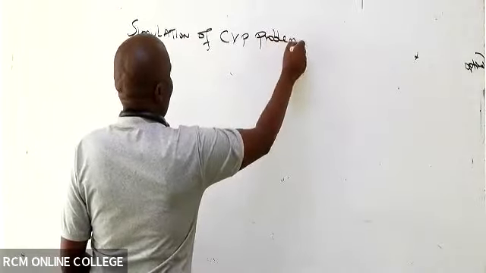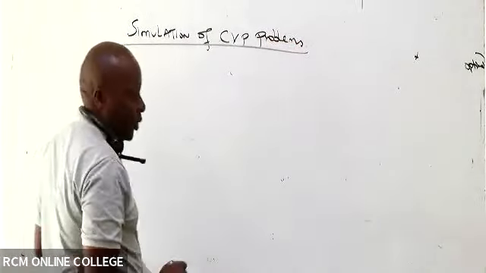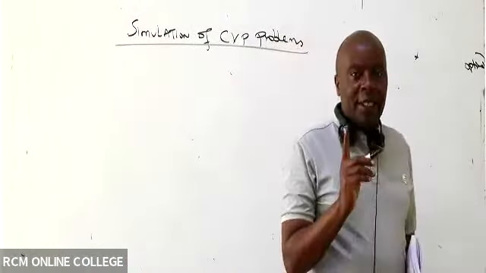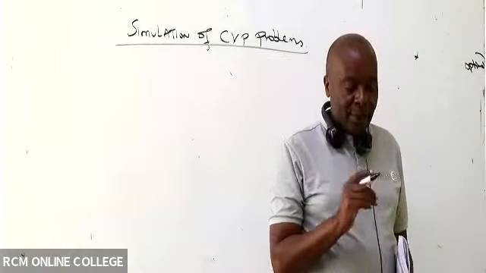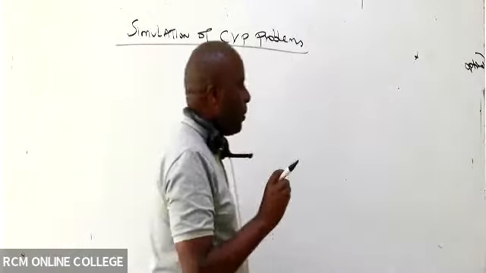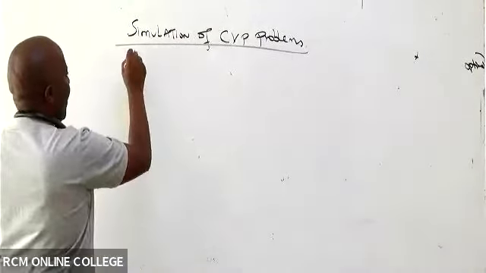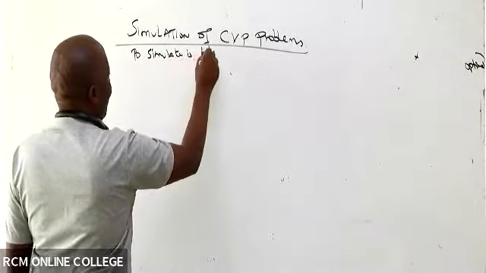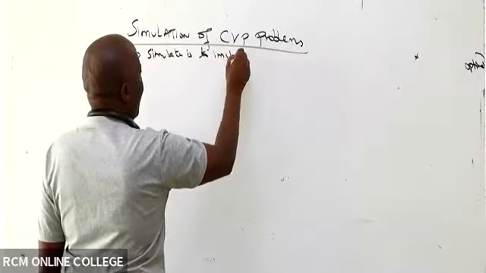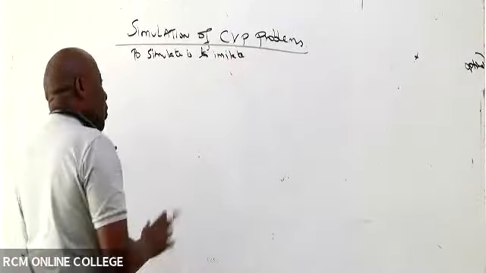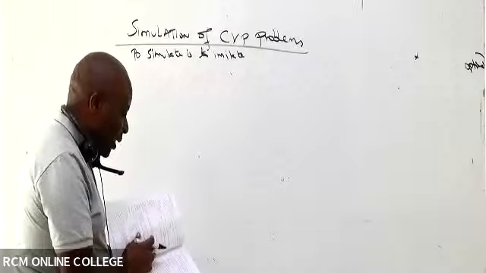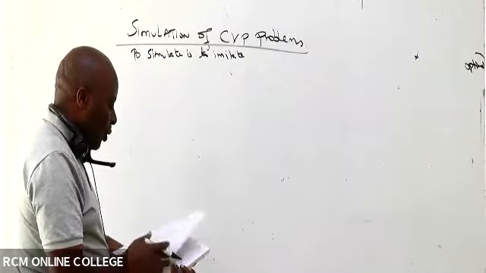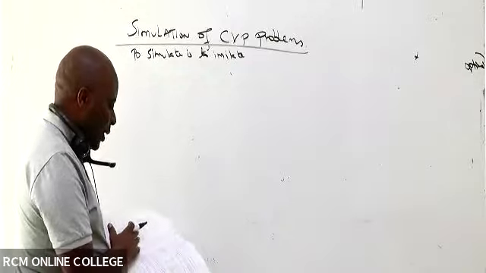So we're almost now finishing this chapter, simulation of CVP problems. To simulate is to imitate. Anytime you hear about simulation, we are imitating reality. And what you are required to basically appreciate is how we generate random number ranges. How do we get random number ranges? And then you are done.